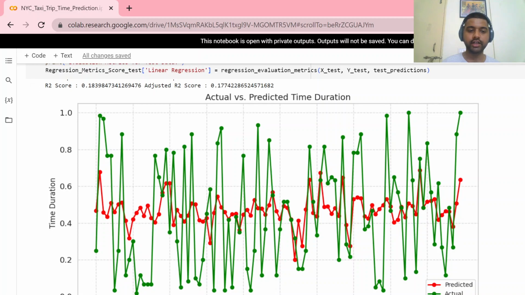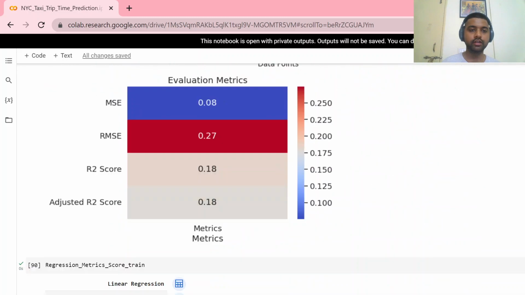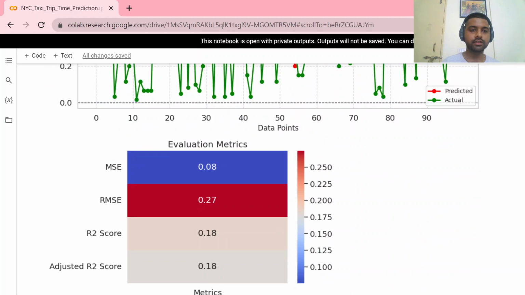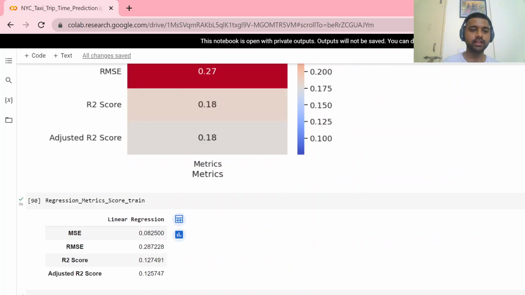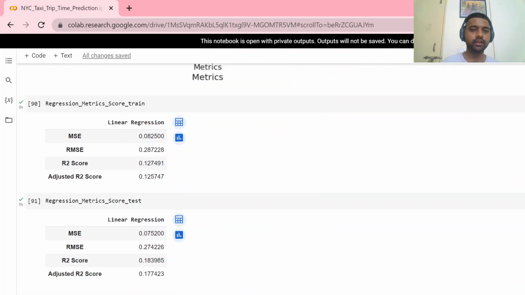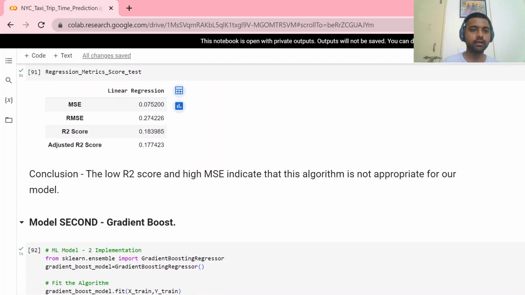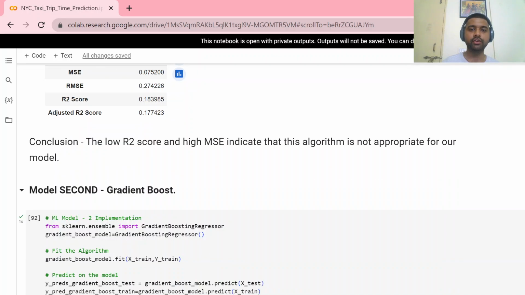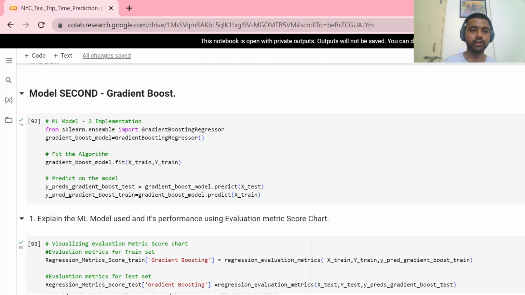We can see the R2 square value here is very low and the mean square error is high. So we can say that it is a very poor model, and we can't use it. The low R2 score and high MSE indicate this algorithm is not an appropriate model.